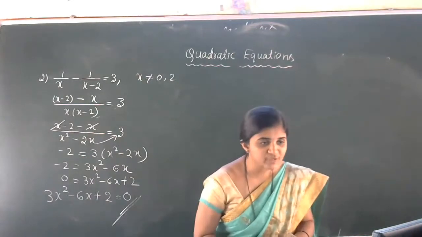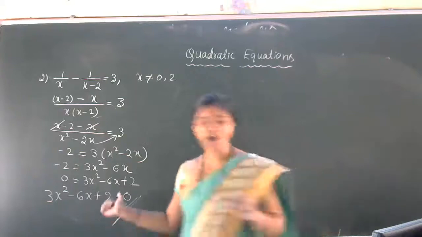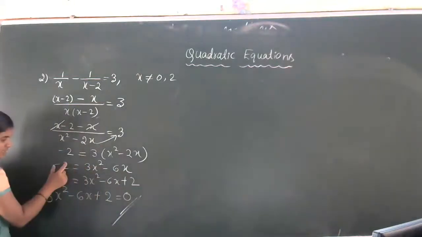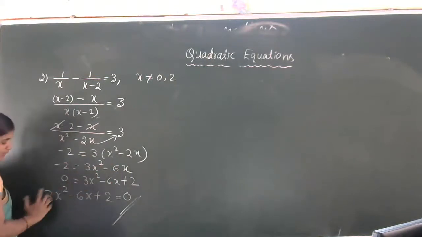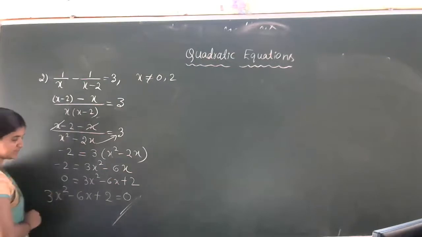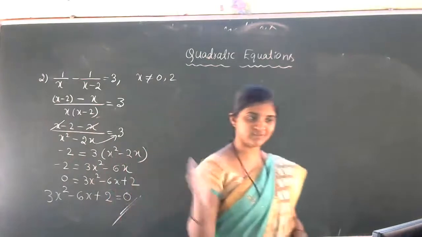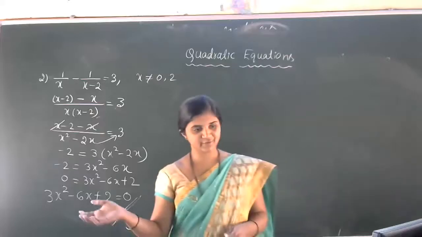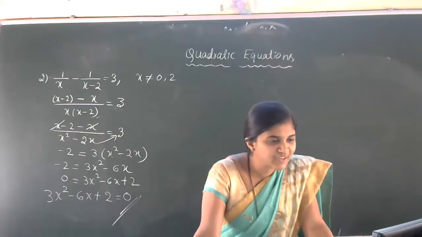Got the idea of this problem, students? We got the quadratic equation now. Or, if minus 2 is here only, you can take 3x square on this side and minus 6x on this side. That is also the same type of problem. Now we got 3x square minus 6x plus 2 equal to 0. Can you continue this question? Can you apply the quadratic formula?